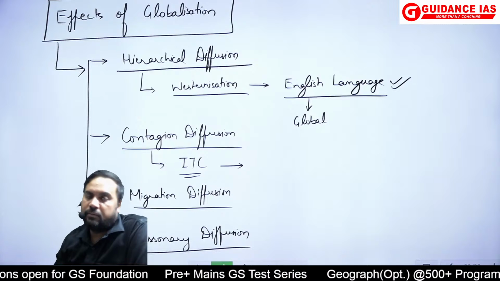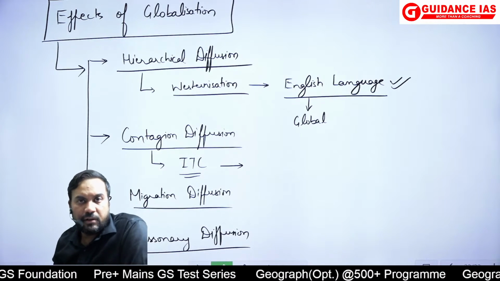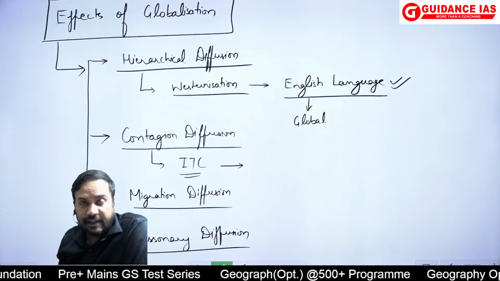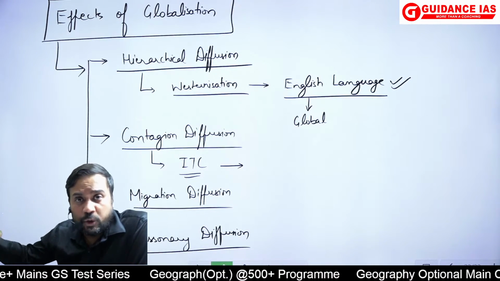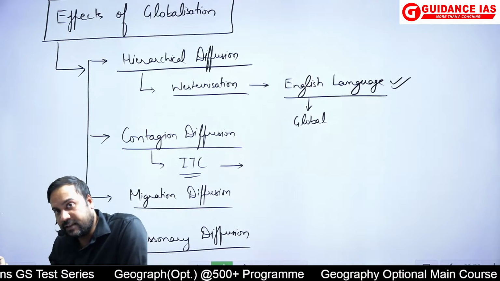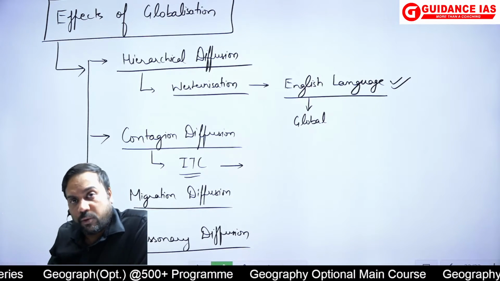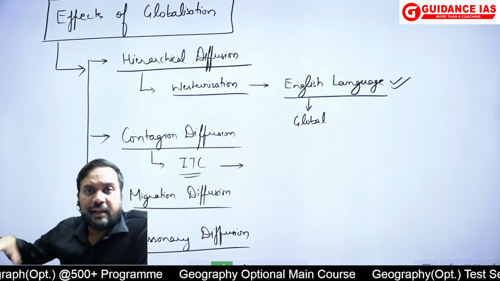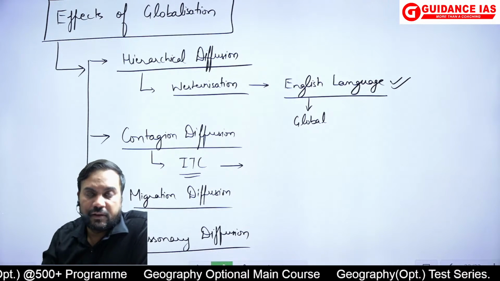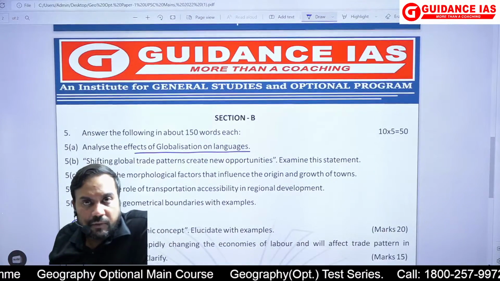So now several missionaries, religious institutions, they are playing an important role in the various areas, and English language schools, now privatization is taking place, as a result of which these English language schools are opening up, and again because of all these factors there is the change in the languages being driven. So key here was examples. When I'll take up the discussion in detail, I'll discuss along with the examples.